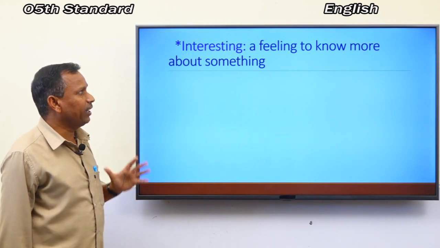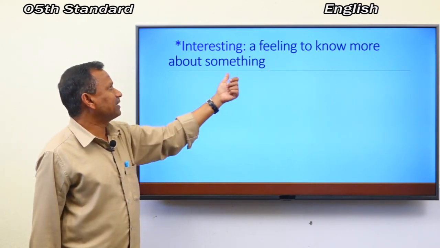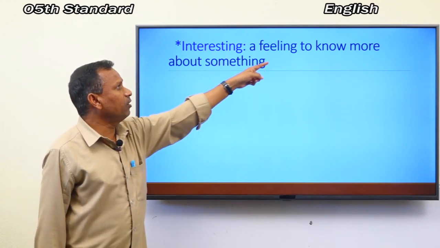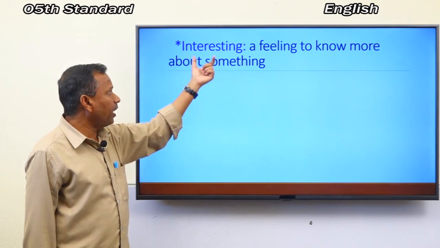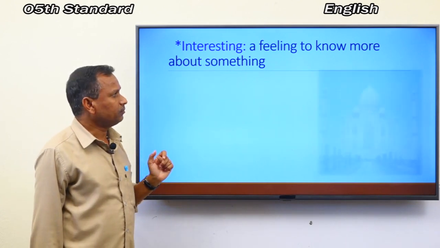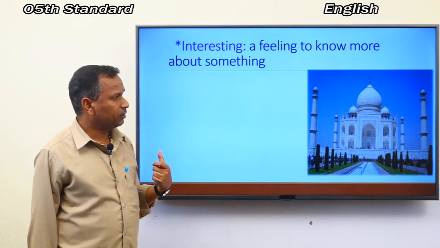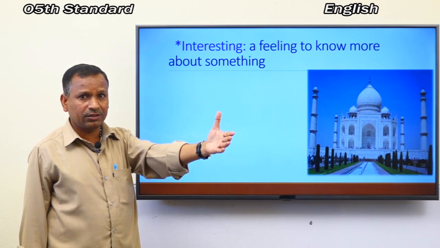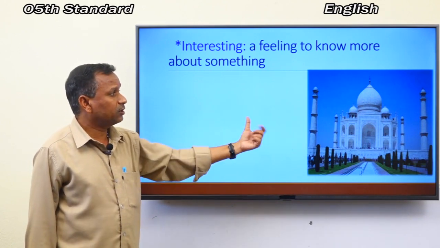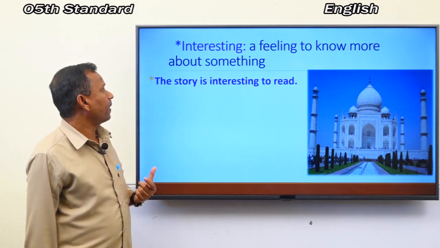Its meaning is a feeling to know more about something. This is the meaning of interesting. Look here. What is it? Can you guess? Yes, this is the Taj Mahal.